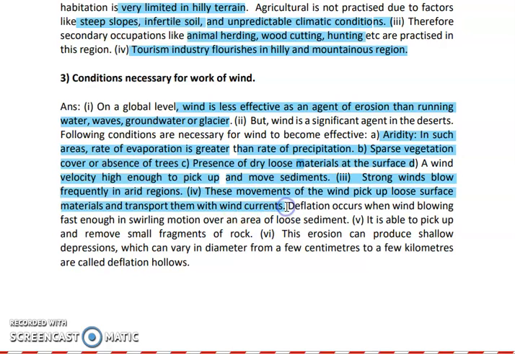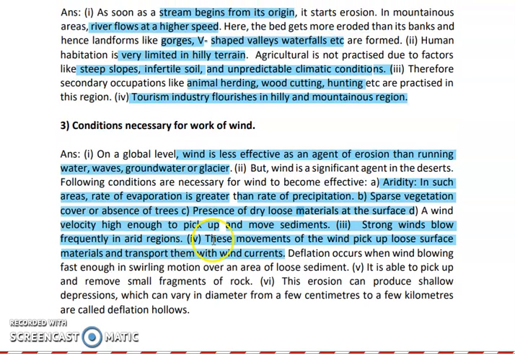and these movements of wind pick up loose surface materials and transport them along with the wind currents. Deflation occurs when the wind is blowing fast enough in a swirling motion over an area of loose sediments. It is able to pick up and remove small fragments of rocks.